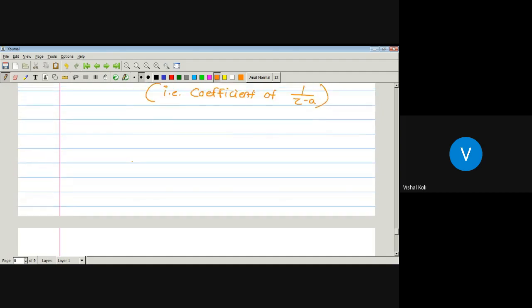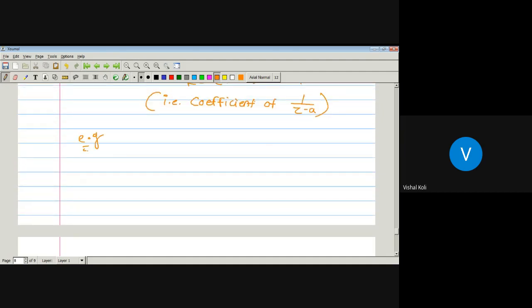For example, let's take f of z equal to e to the power 1 by z. That is 1 plus 1 upon z into 1 factorial plus 1 upon z square into 2 factorial plus 1 upon z cube into 3 factorial, and so on. Here we have to find the residue of the function f at the point z equal to 0, since z equal to 0 is a singular point.